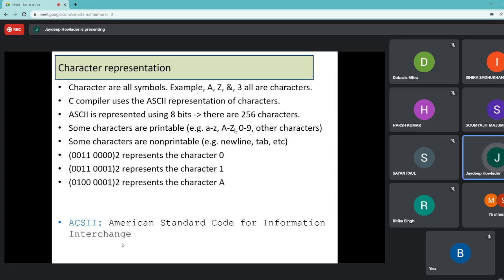If we have a keyboard, we find different types of keys running from small a to small z, capital A to capital Z. Then there are some symbols, some numbers, and every key has a particular code, and this code is called the ASCII code.